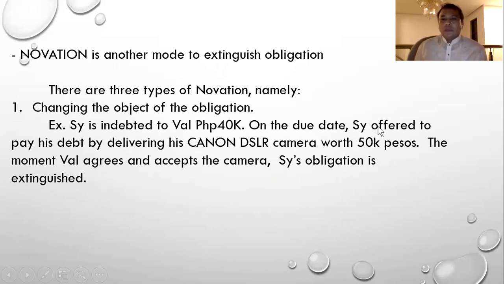Now on due date, C offered to pay his debt by delivering his Canon DSLR camera worth 50,000 pesos. And the moment Val agrees and accepts the camera, then C's obligation is extinguished. So that is changing the object of the obligation, this novation.